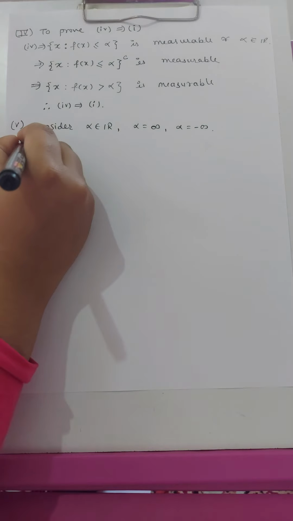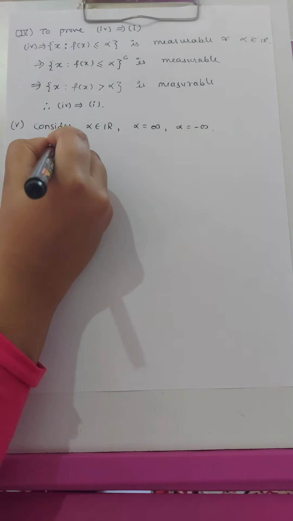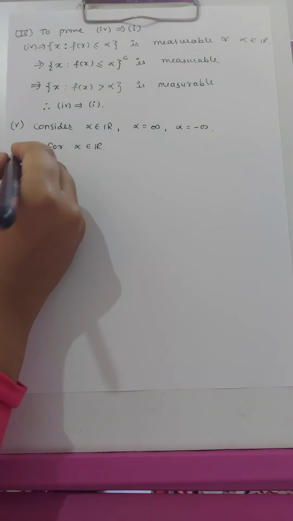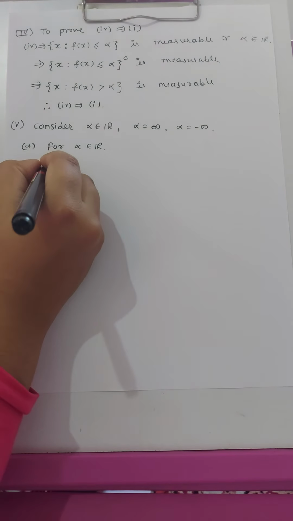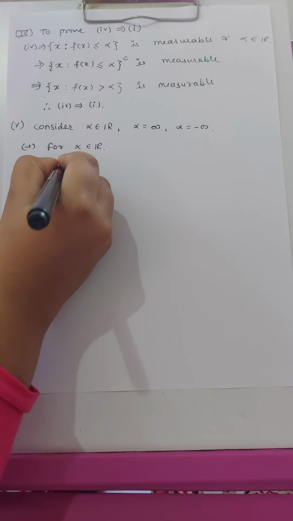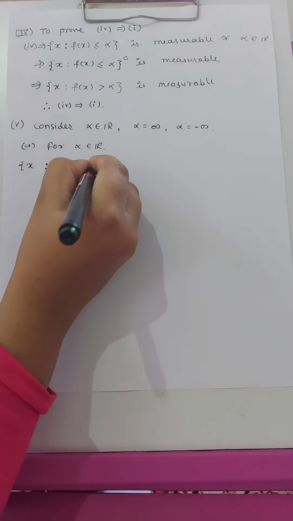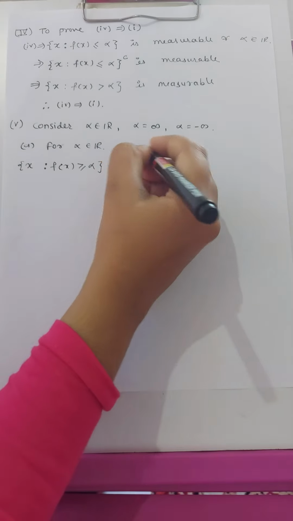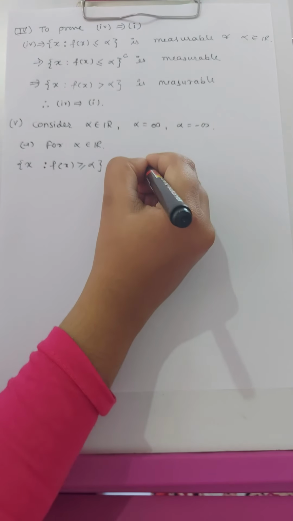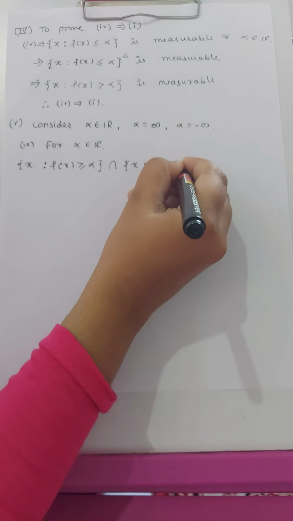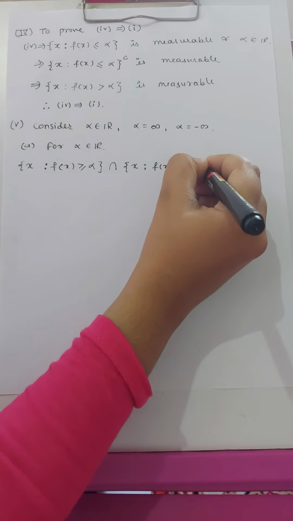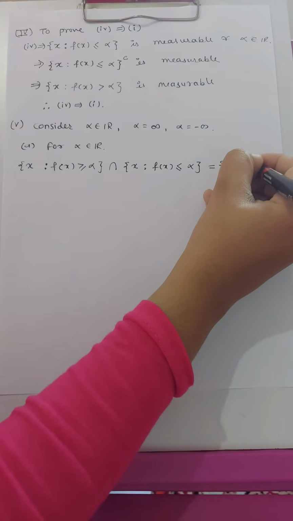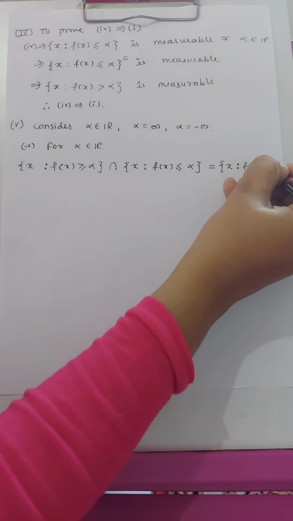Now A, for alpha belongs to R, where alpha is finite. The set of x such that f(x) is greater than or equal to alpha, intersection with the set of x such that f(x) is less than or equal to alpha, is equal to the set of x such that f(x) is equal to alpha.